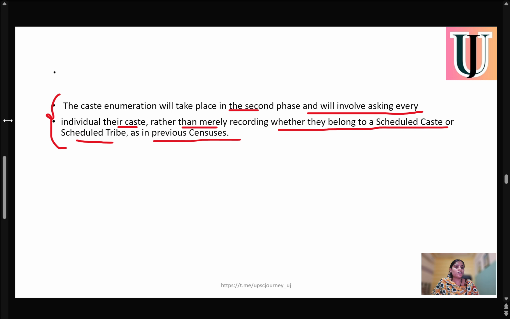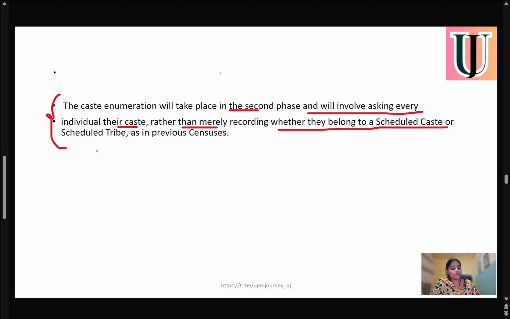In the previous census there was only a provision for scheduled caste and scheduled tribe, but no provision to disclose the caste. Now, it's specifically mentioning the caste-based system.